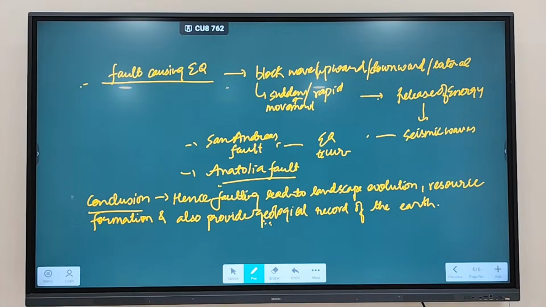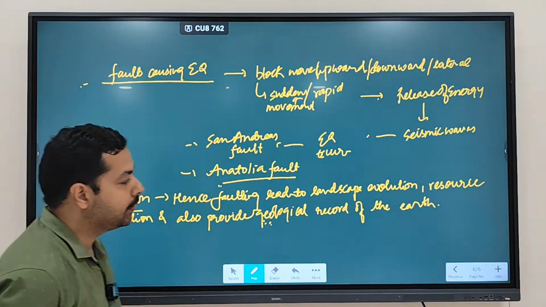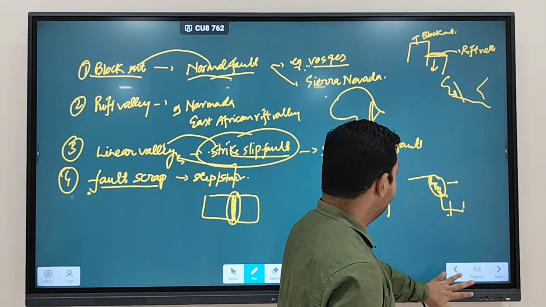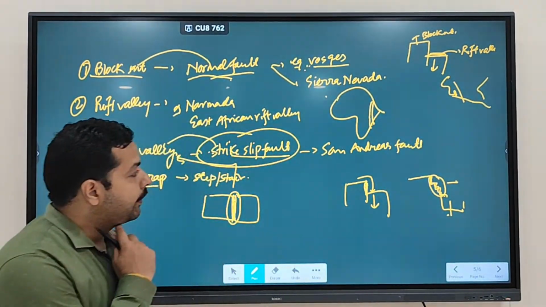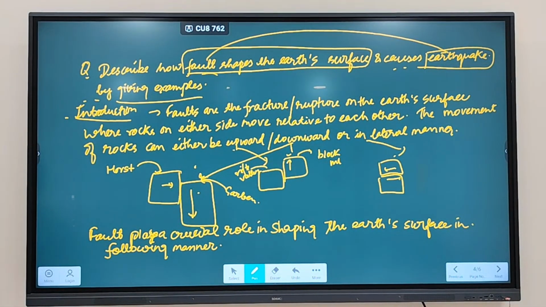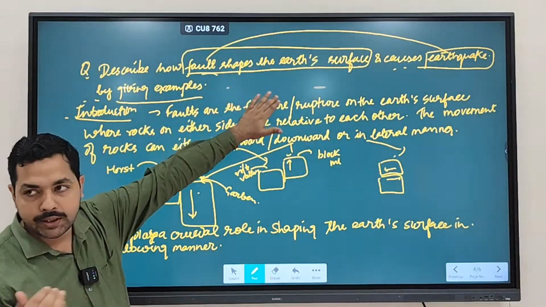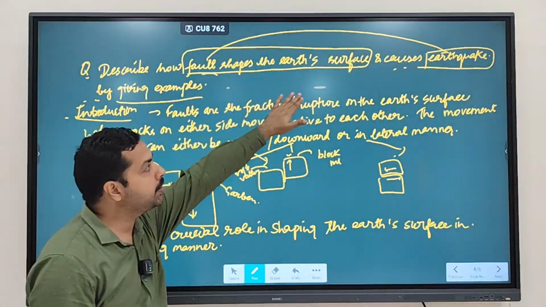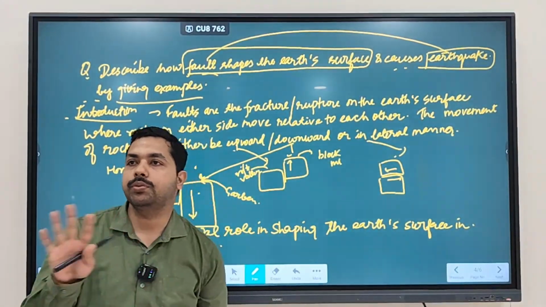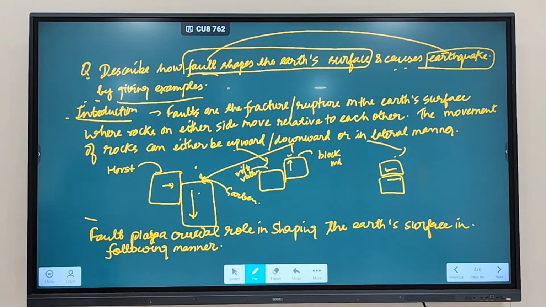So this is how you are going to explain the answers. Fine. So any doubt now how to write it? So write the introduction. That's why I'm telling you to identify keywords. The keywords will give you your body, what you have to explain in the main answer: how fault is shaping the Earth's surface and how fault is causing an earthquake. Clear? So you have to identify the keywords and then write that in your answer. Fine.